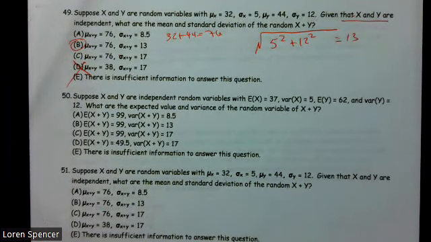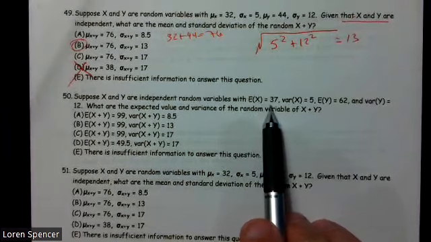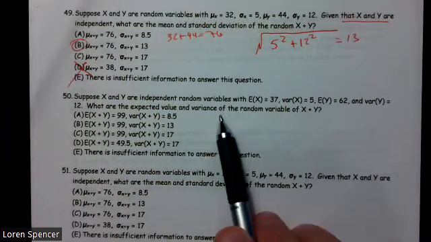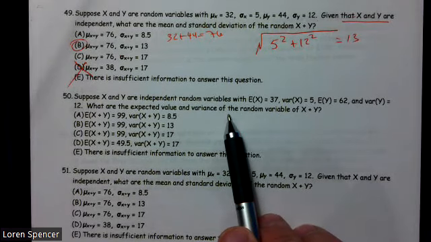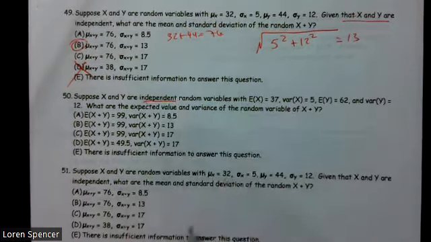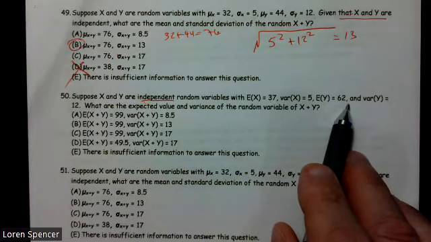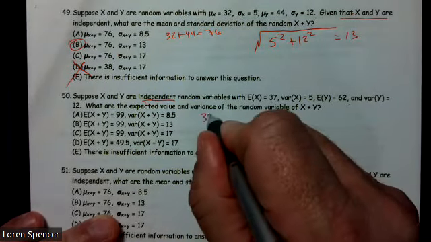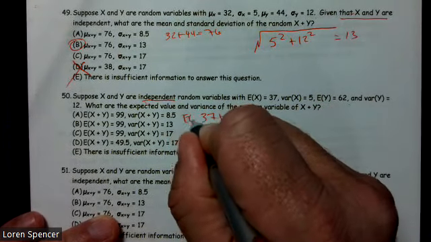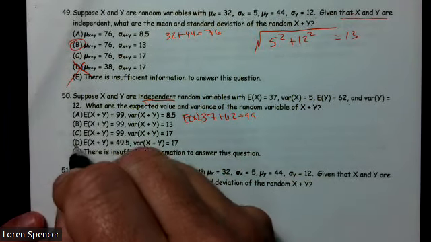Number 50, suppose X and Y are independent random variables with expected value of 37, variance of 5, and so on. What are the expected value and the variance of the random variable X plus Y? First off, they're independent. All right. So 37 plus 62 equals 99, because you can add expected values or means, because expected value is the mean. So that's 99. So that gets rid of D.